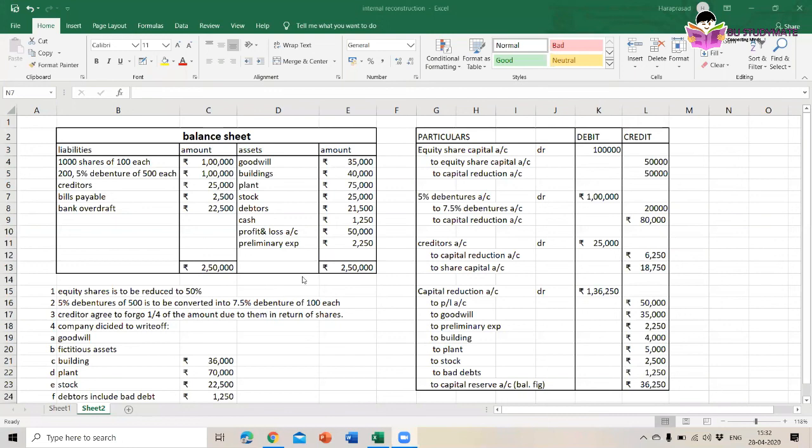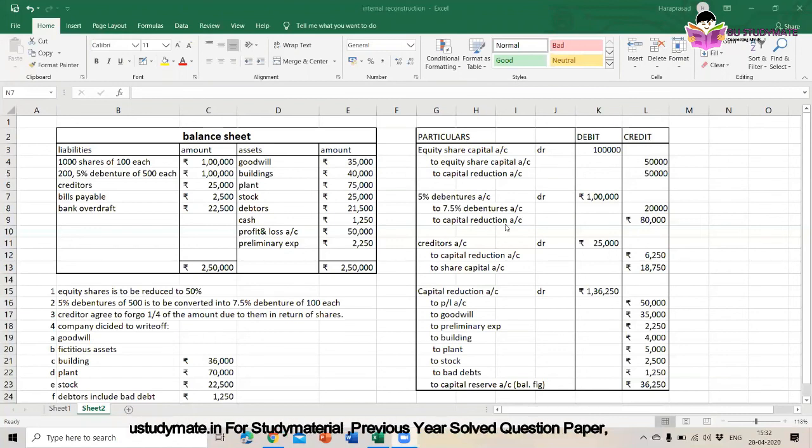First we are doing the calculation of profit and loss account. If 50,000 rupees has to be written off, then where will these sources of funds come from? The sources of funds will come from this left hand side only, either from the equity shares or from the debentures or from the creditors. So in this way, we are reducing the amount. After writing the total journal entries till the creditors, are any other adjustments there? Not there. So now start to write off.